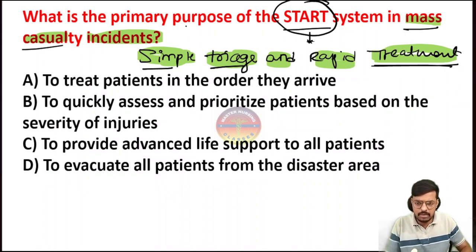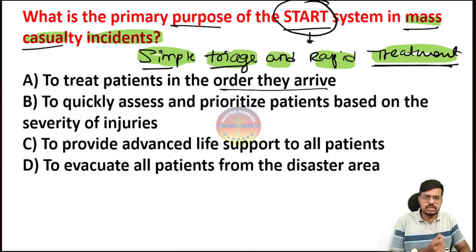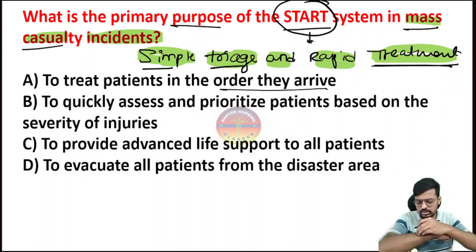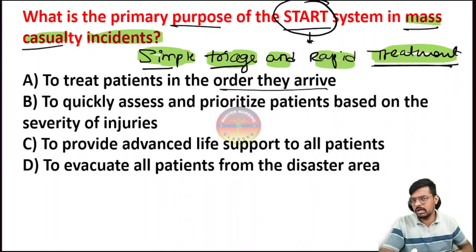So the next question is, what is the primary purpose of the START system in a mass casualty incident? Okay, the option is to treat the patients in the order they arrive. So if a minor injury patient with a little bit of bruising on the skin comes immediately to the hospital, should we treat him first? No. The option is telling us that whoever comes first, treat them.